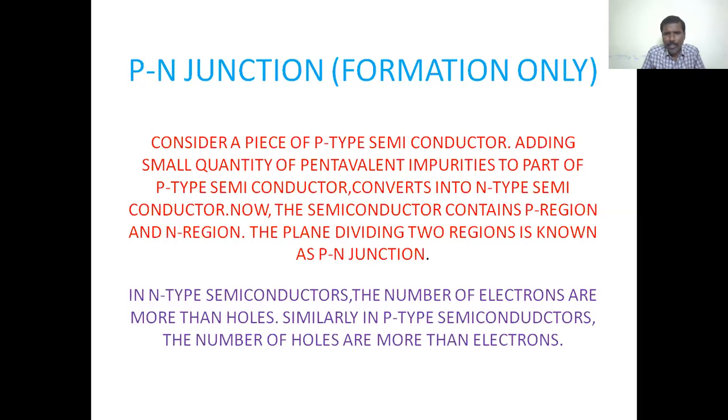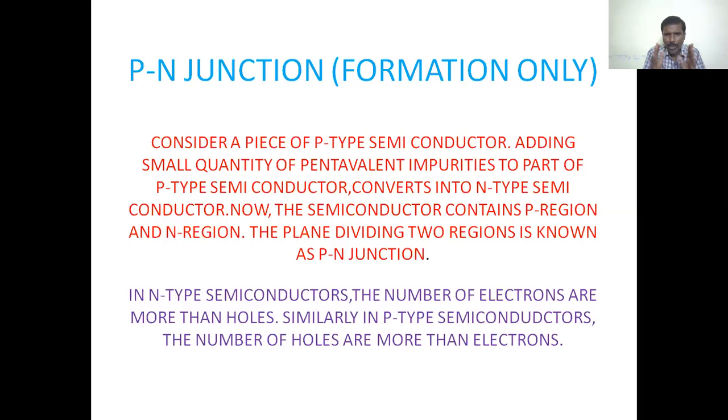The plane dividing the two regions is known as the PN junction. There is one part of p-type semiconductor and another part of n-type semiconductor. It consists of a p region as well as an n region.